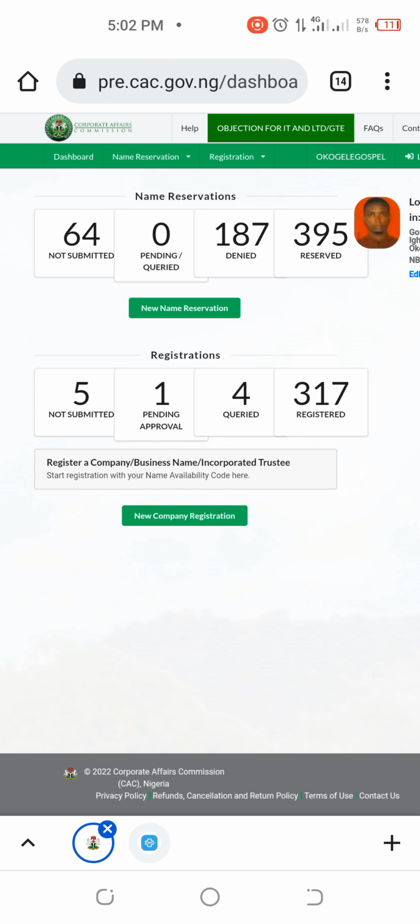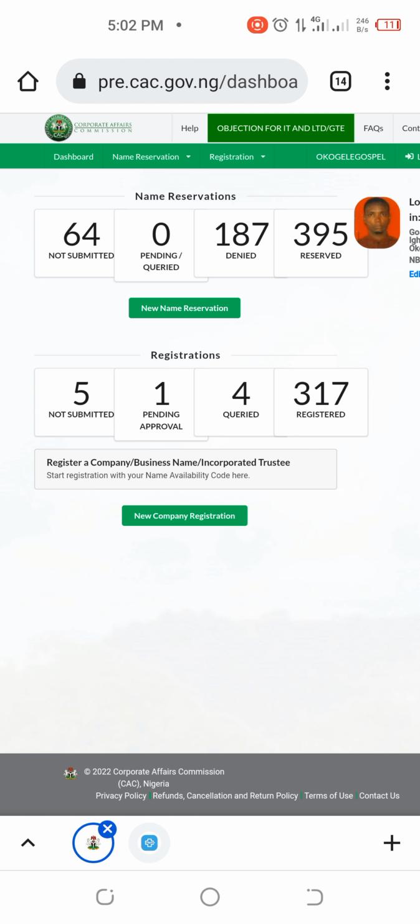But if you are using an individual account, you're going to be doing one registration for an individual, with one account. You cannot do multiple registrations on one individual account. That will put you in a big mess, a big problem. You cannot use your account and register your brother's business. Your brother cannot use his account and register your business. So if you want to register your brother's business, you create an account with his details.